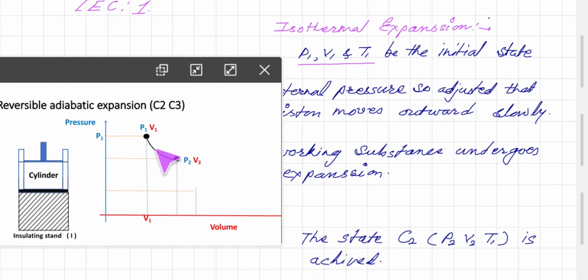So this is isothermal expansion, note that. We saw the initial state was P1, V1, T1, and we got P2, V2, but the temperature is still T1. So this is an isothermal change. Now we are going to talk about reversible adiabatic expansion.